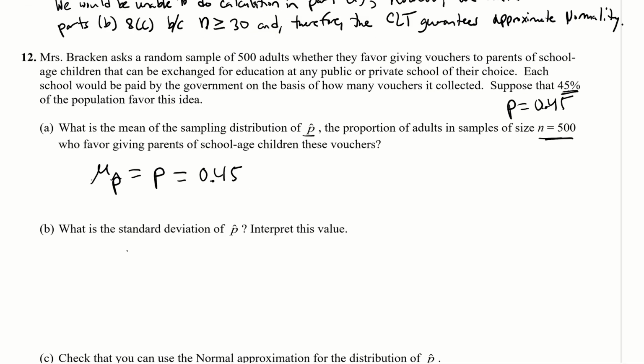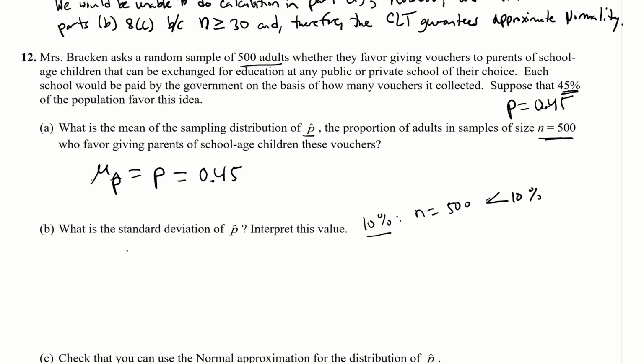All right, so remember, to calculate the standard deviation of p hat, first off, we need to satisfy the 10% condition. Does that work here? Well, we got a sample of 500 people, and these are adults, whether they favor giving vouchers to parents of school-age children for any public or private school. We can assume that if we're talking about all adults, that 500 is going to be less than 10% of all adults, right? So they're talking about all adults, okay?